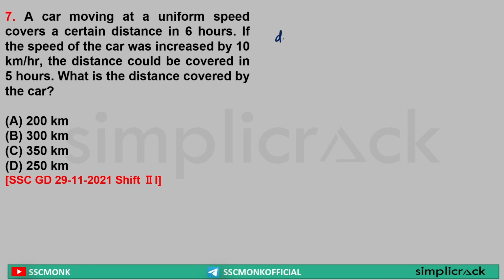Sir, distance is equal to speed into time. Sir, let's say the first speed was s1. It took 6 hours, which is equal to the second, speed s1 plus 10 multiplied by 5 hours. Yes or no? Yes, sir. So I can write, sir, 6s1 is equal to 5s1 plus 50, or I can write 6s1 minus 5s1 is equal to s1, which is equal to 50.